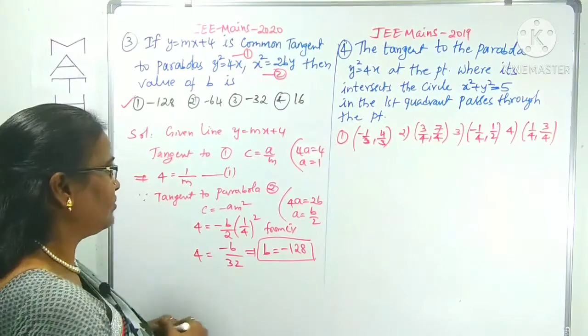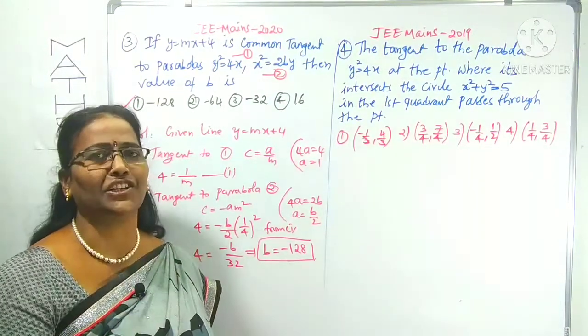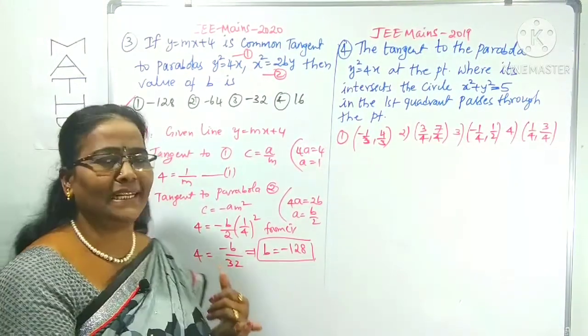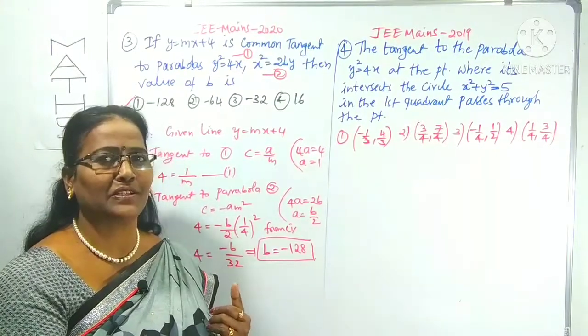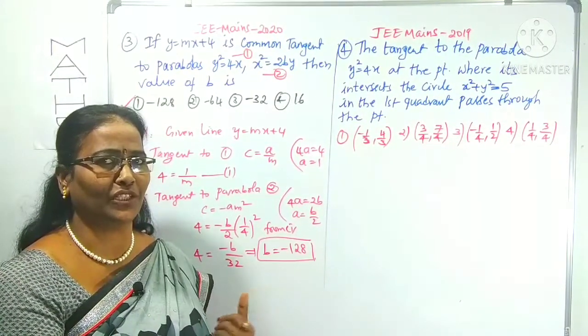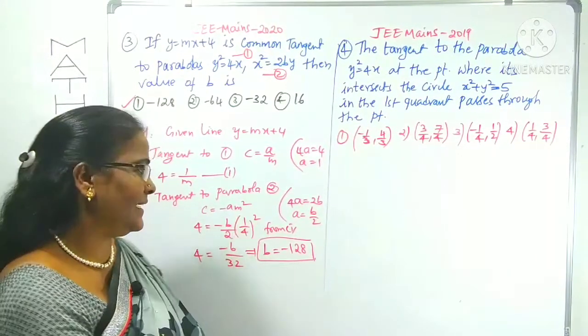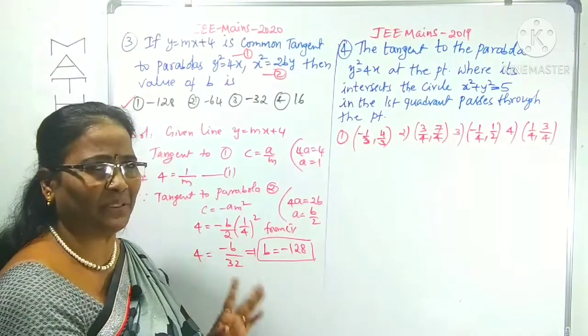So we can observe the question simply. What are the conditions for a line to be tangent to the parabola y square is equal to 4x and x square is equal to 4ay? We have to recollect them. Clear? That's it. Very simple.